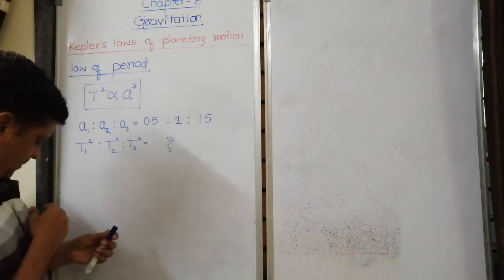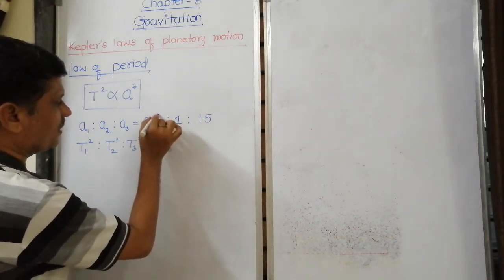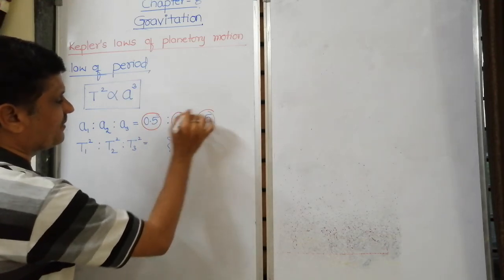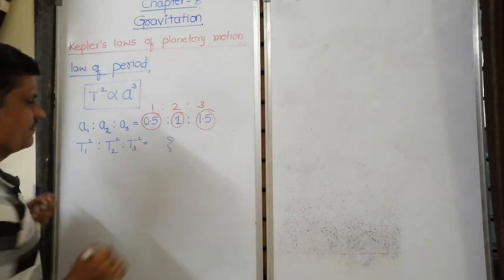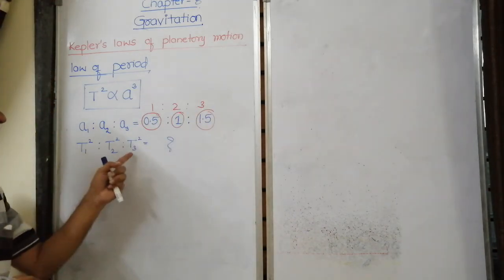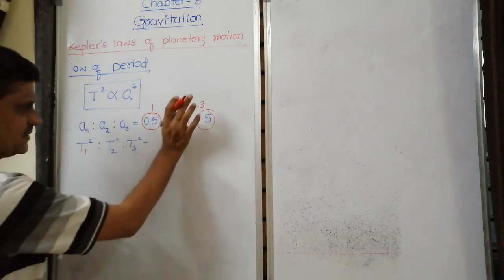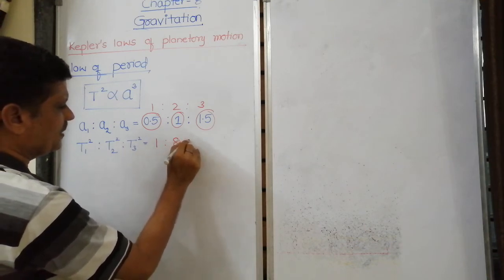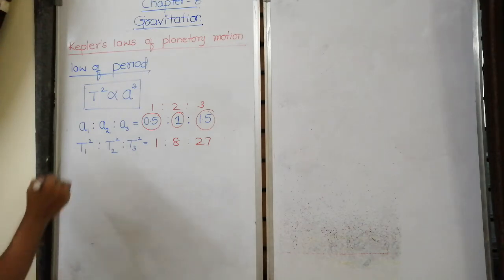Okay, see here, if I multiplied by 2 for all, this 0.5 is to 1 is to 1.5 is nothing but 1 is to 2 is to 3. You know, square of the time period is directly proportional to cube of the radius of semi-major axis. If I make it cube, it will be 1 is to 8 is to 27. Hope you got this answer. Okay, next question.